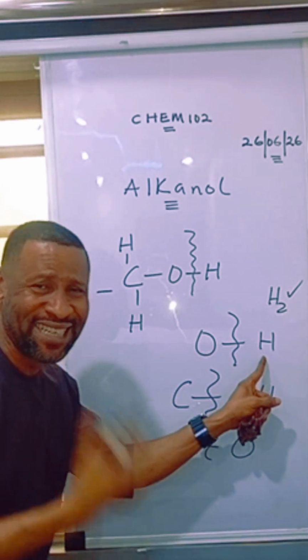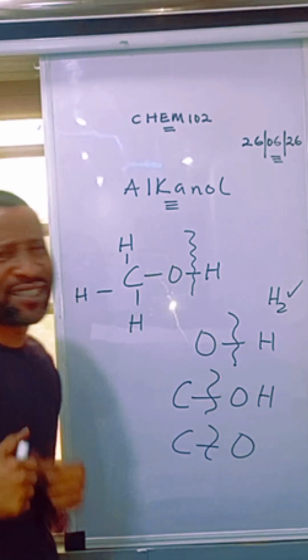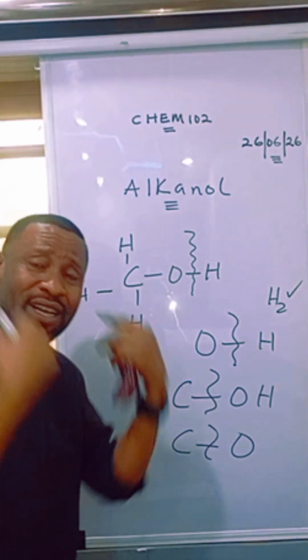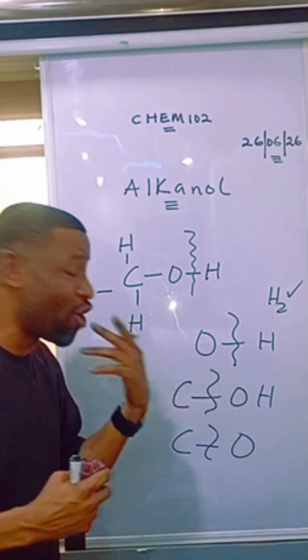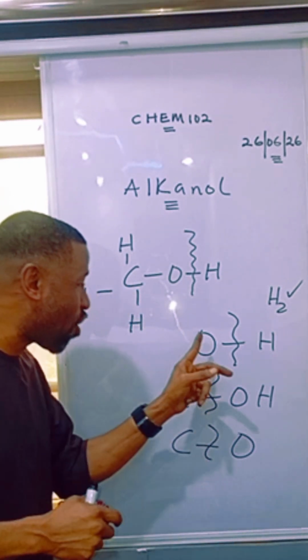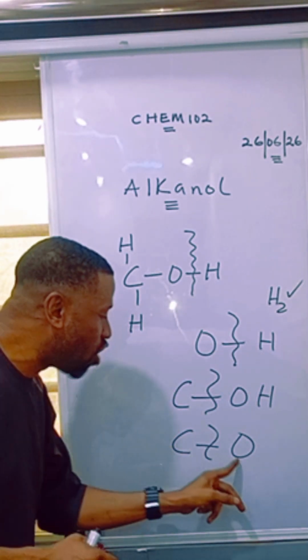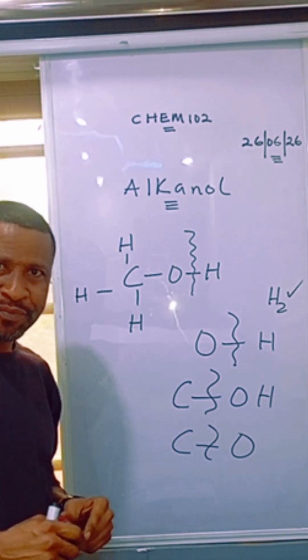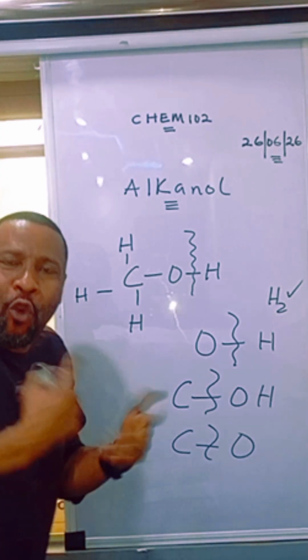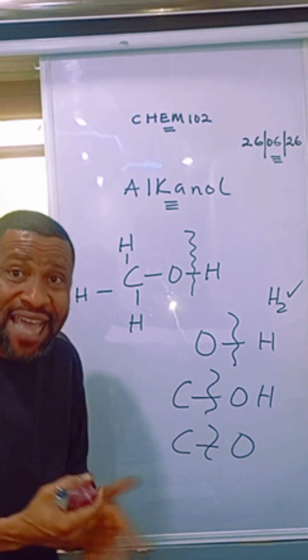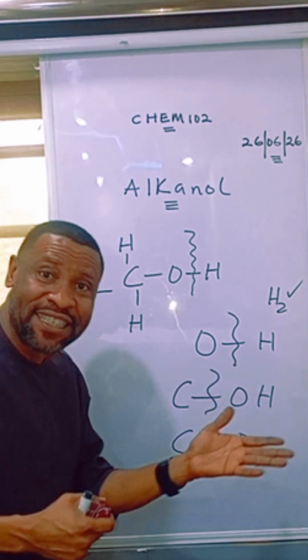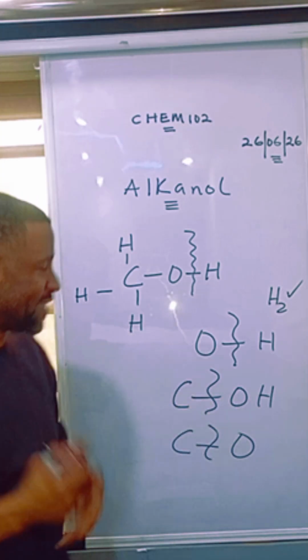Please take note of this. This is where they will bother you. That's the technical part of the course. When an alkanol wants to react, it's either that the oxygen-hydrogen bond is breaking or the carbon-oxygen bond is breaking. And that will tell you what the alkanol is behaving like, whether as an acid or as a base.